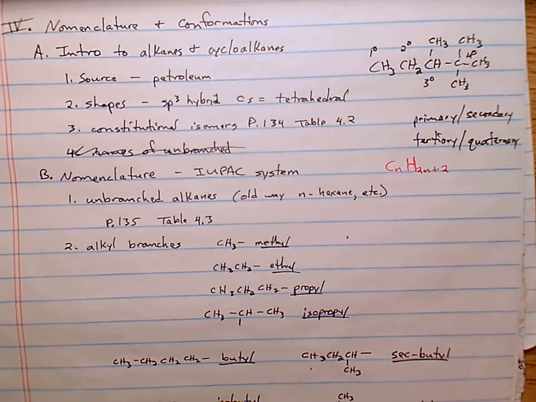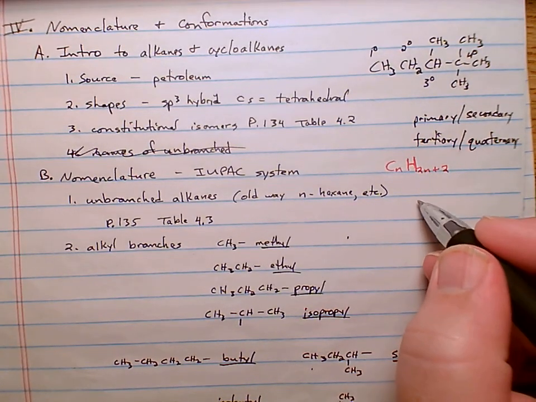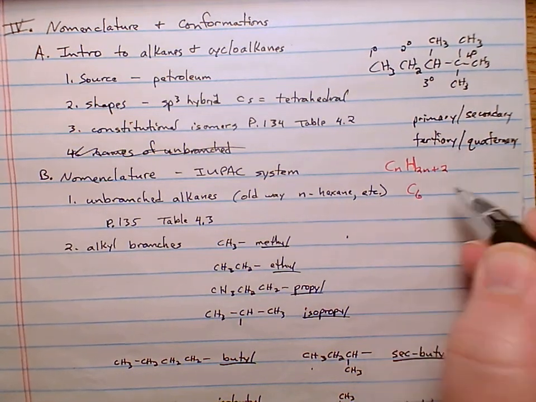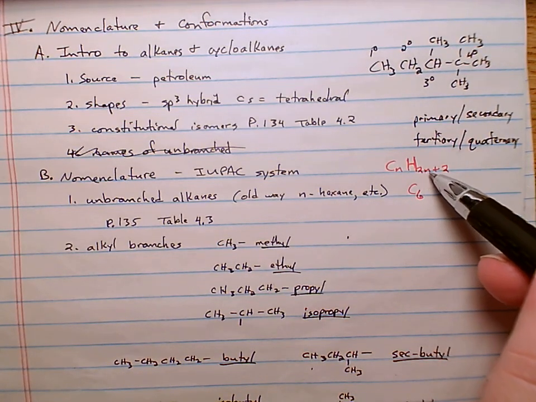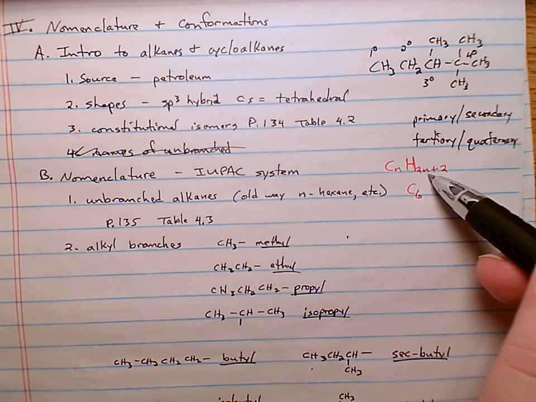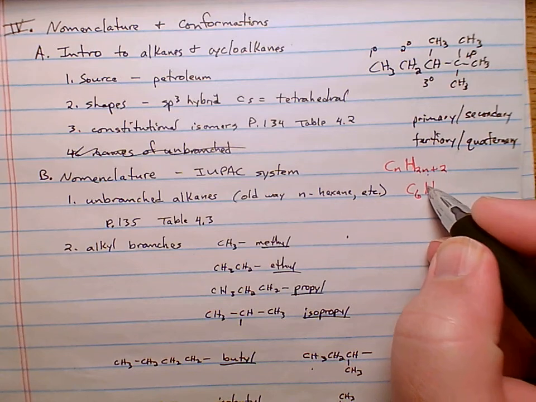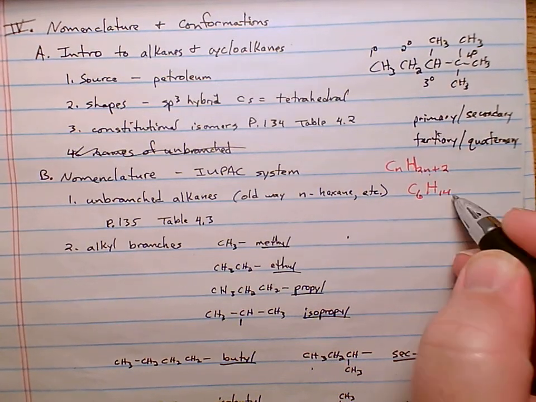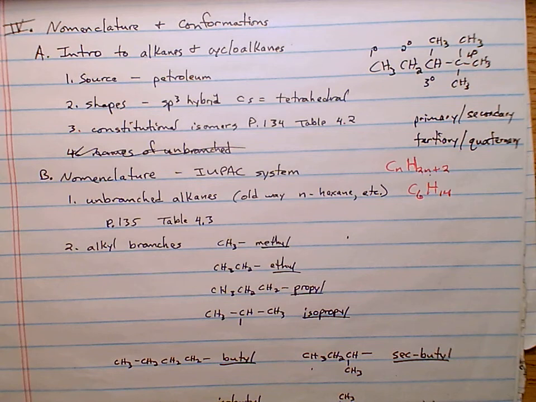CnH2n plus 2. Meaning, if your molecule had, say, 6 carbons, C6, how many hydrogens would that be? Well, 2n plus 2, 2 times 6 is 12, plus 2 is 14. C6H14. And if you look back at your table, you will see that C6H14 is hexane, because of the 6 carbons in there. But that's the formula for these hydrocarbon alkanes. And note, I should be specific, hydrocarbon alkanes that are not cyclic, and we'll get into the cyclic ones later. All the straight chain alkanes.